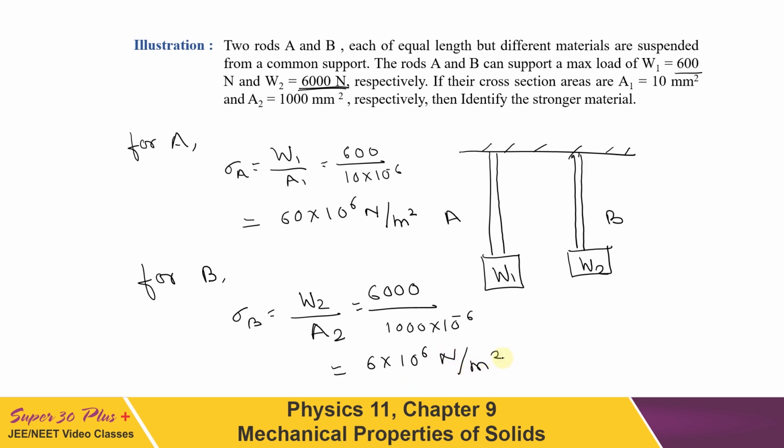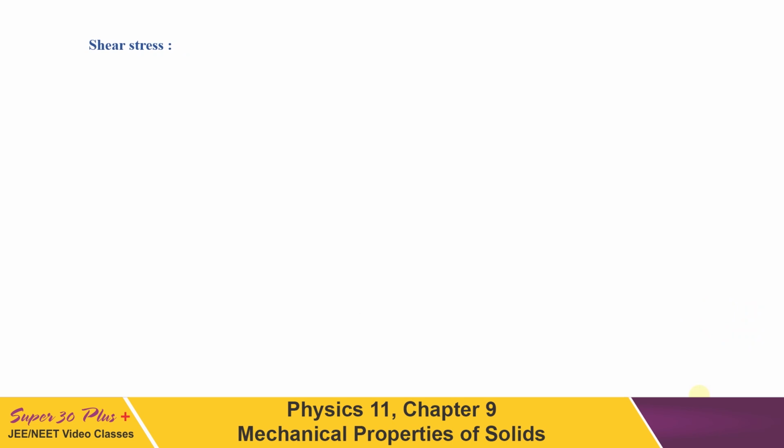As we can see from the results, A can support larger stress, so of course A is the stronger material. So from now on, to check the strength of a material, it should not only be judged by the weight it can support, but by the maximum stress it can bear. Now let us move further.